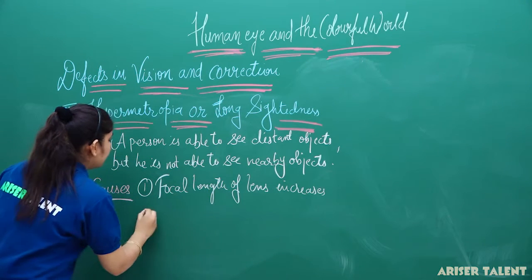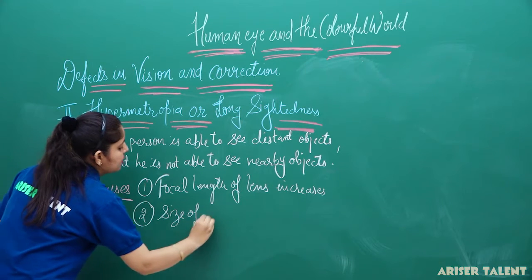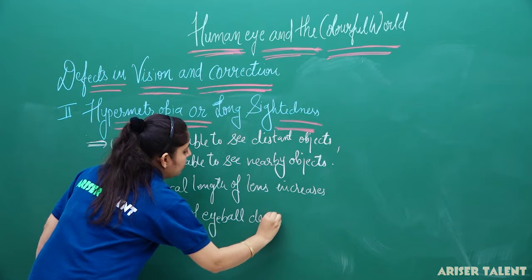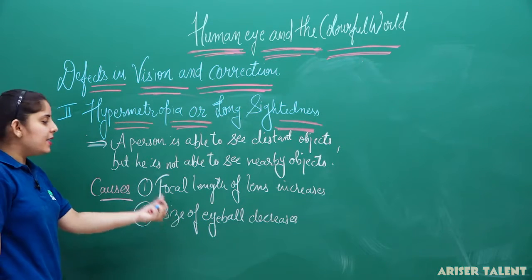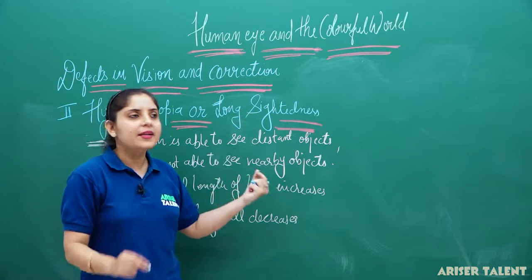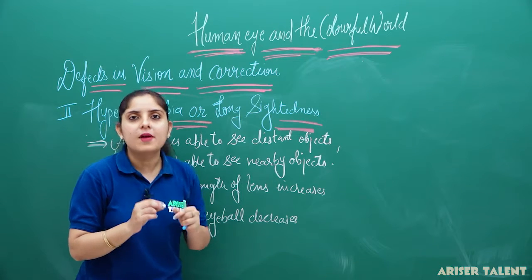And secondly, the size of the eyeball decreases. So if the size of the eyeball decreases or the focal length of the lens increases, you get a defect known as long-sightedness, hypermetropia or far-sightedness.